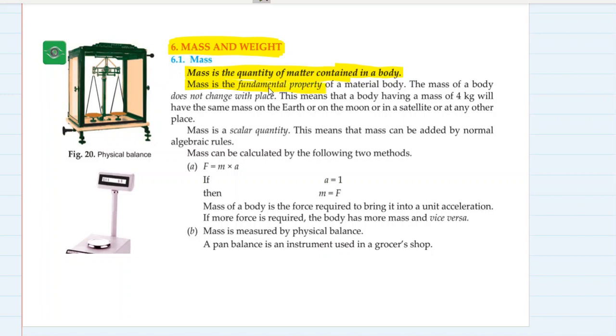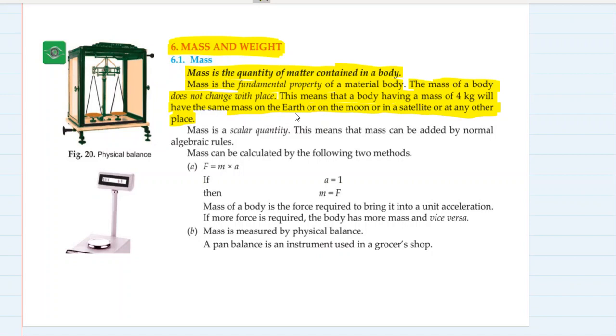Mass is the fundamental property of a material body. Every material body which has particles in it will have mass. Mass of a body does not change with place. These are all important points about mass. This means that a body having a mass of 4 kg will have the same mass on Earth or on the Moon or in a satellite or at any other place.